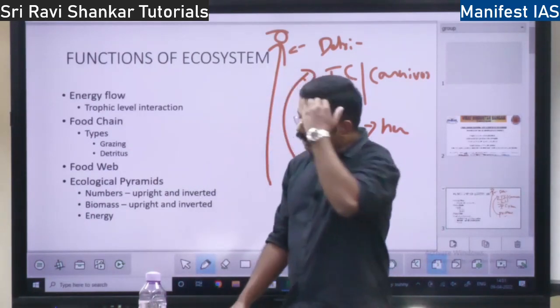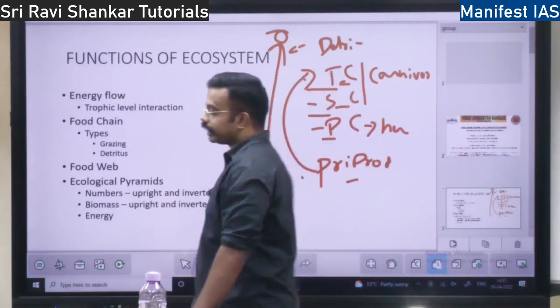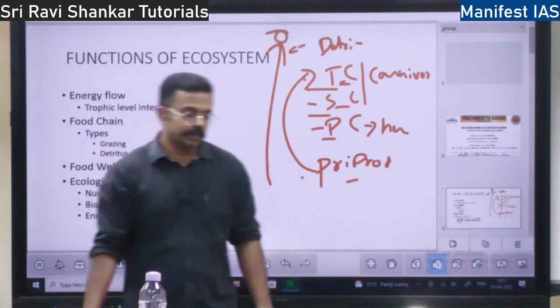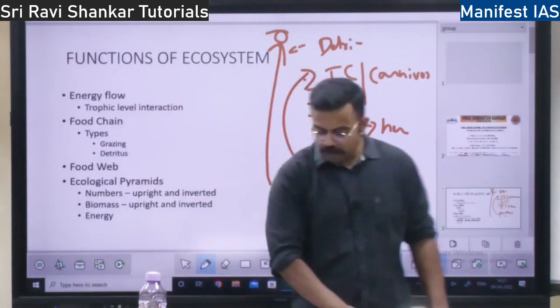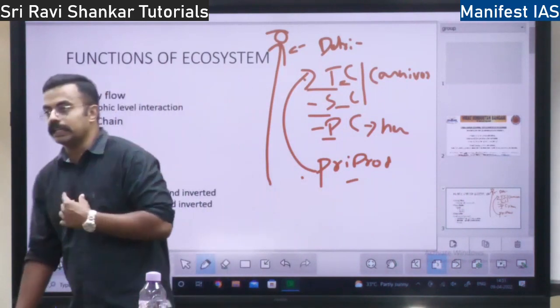So under this trophic level interaction, that is interaction between these levels, there are 3 concepts which we should know. What are these? First is the concept of food chain. I have already discussed food chain. What is a food chain, right?